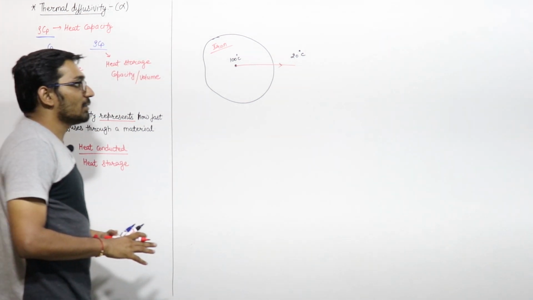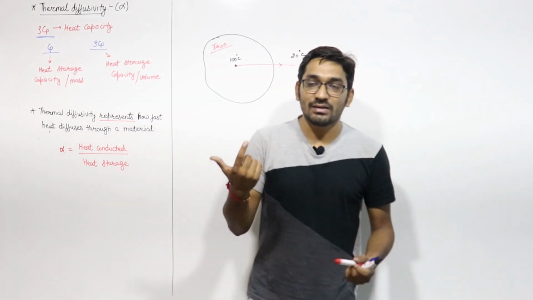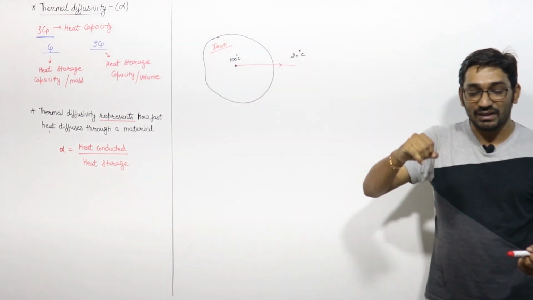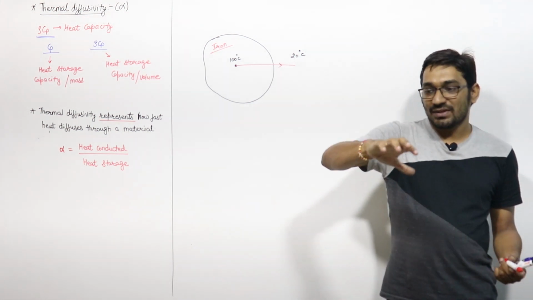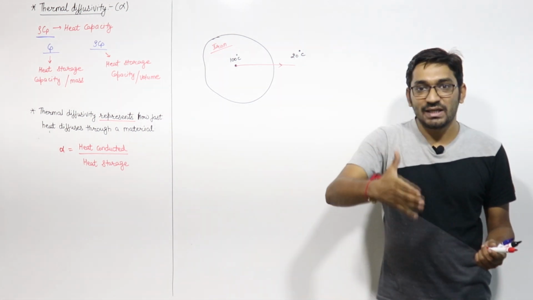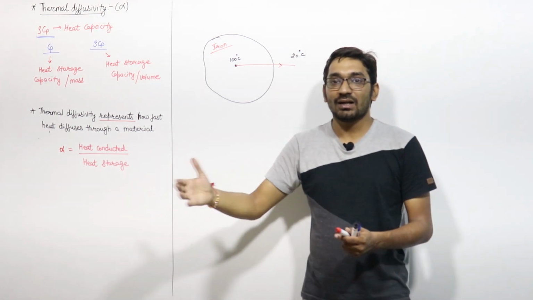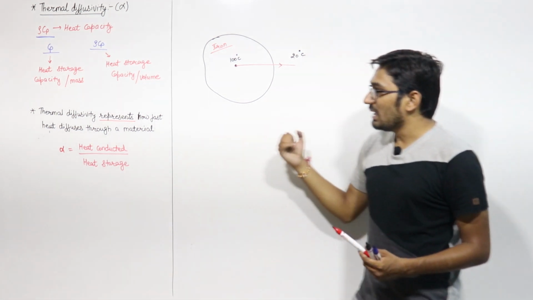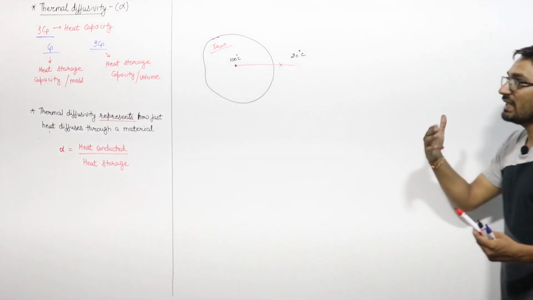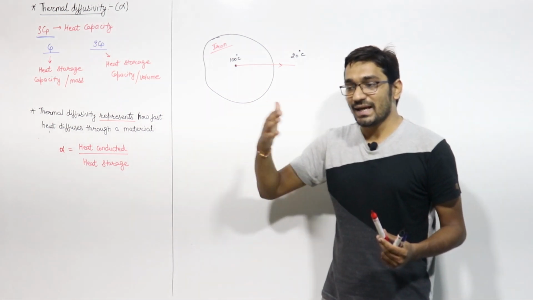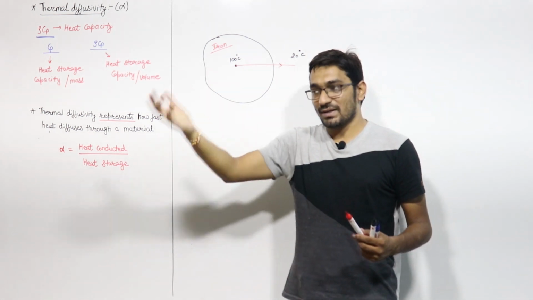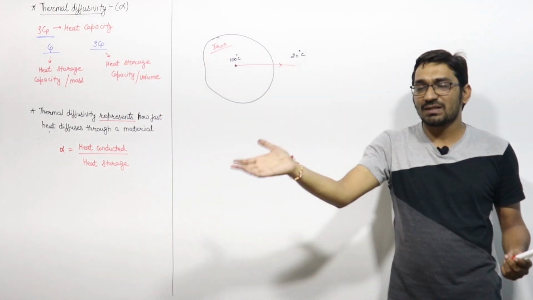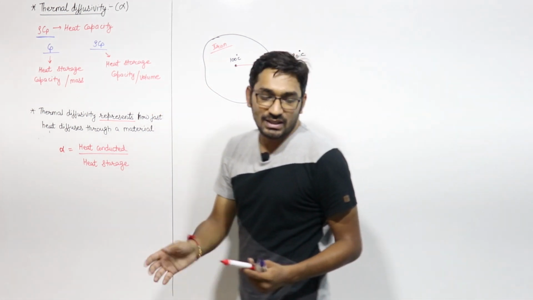That means if the thermal diffusivity of a material is more, then that material has a tendency to make the heat conduction faster. If the thermal diffusivity is higher, then the heat will transfer faster. It will take very less time to transfer the heat from inside to outside, or from outside to inside, depending upon the temperature difference, right?